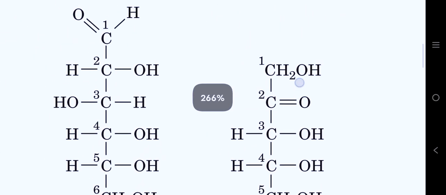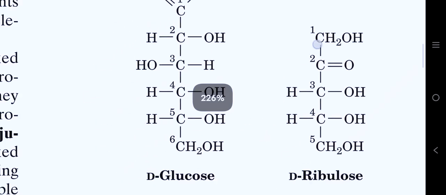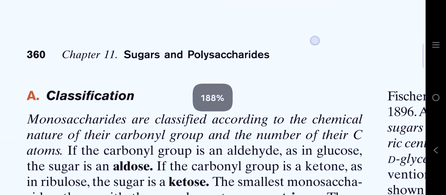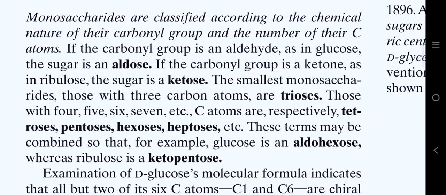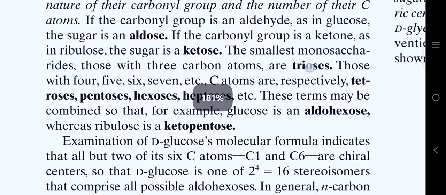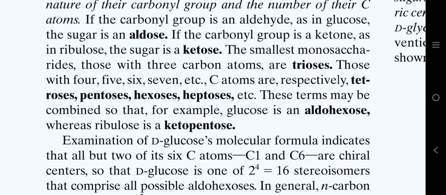Another thing that you should note here is that the aldehyde functional group is present at the terminal of a carbon chain. It is not present internally within a carbon chain, but the ketone group is only present within a carbon chain. It is not present at the terminals of a carbon chain. So if the carbonyl group is an aldehyde, as in glucose, the sugar is an aldose, and if the carbonyl group is a ketone, as in ribulose, the sugar is a ketose.